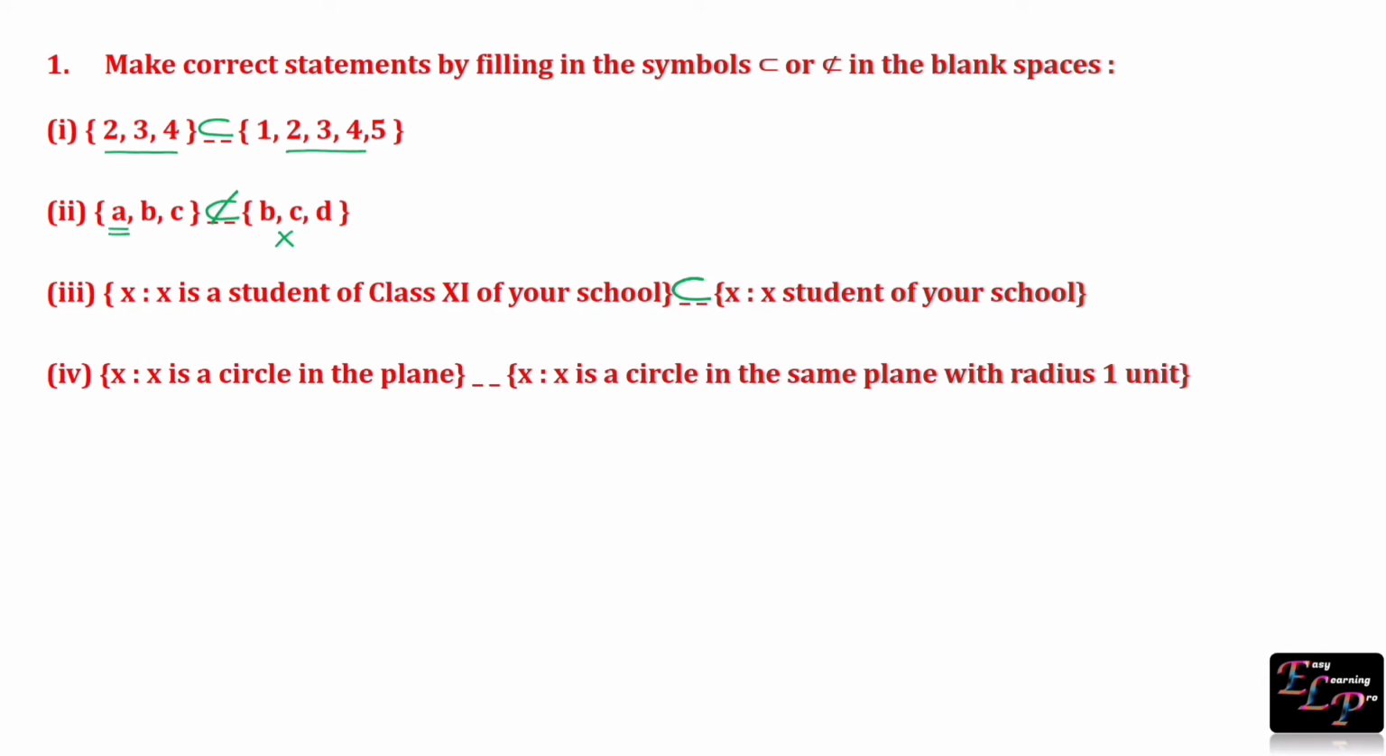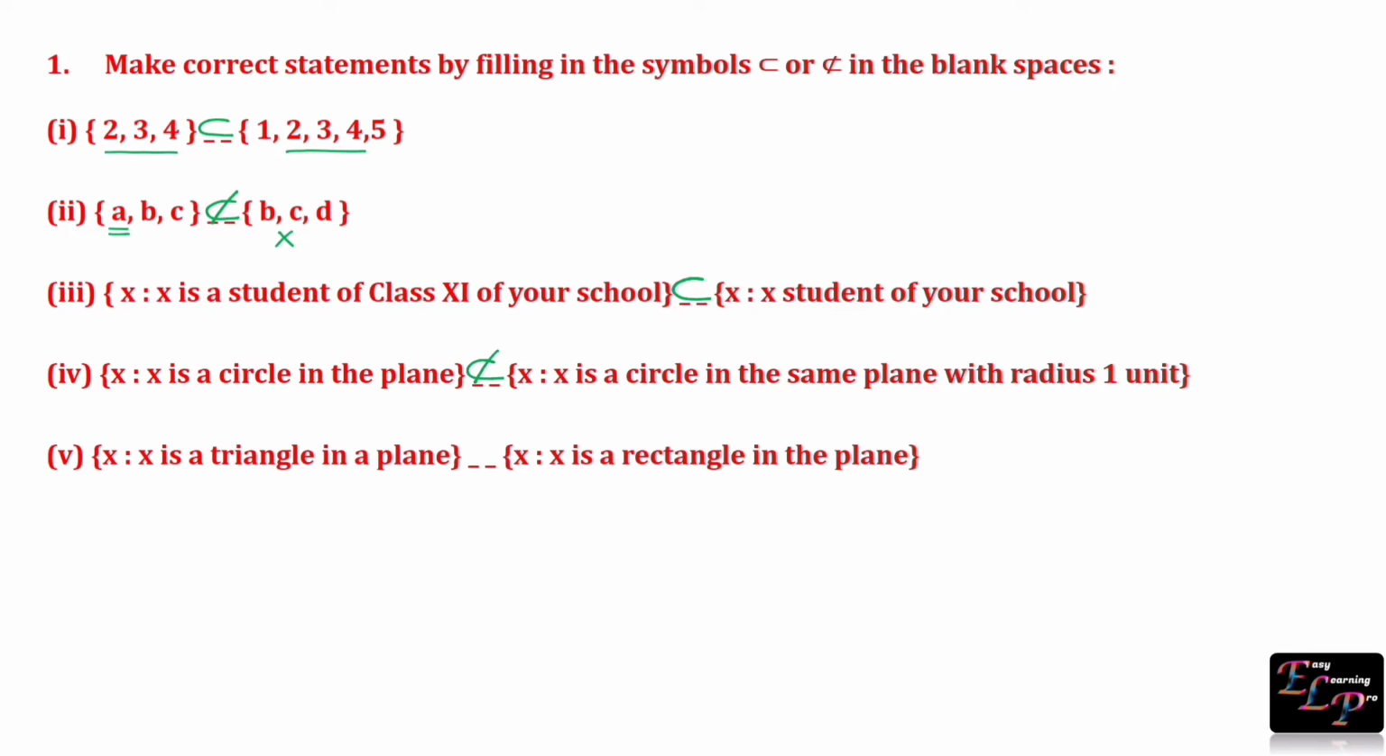X is a circle in the plane, and X is a circle in the same plane with radius 1 unit. This is not a subset. X is a triangle in a plane, and X is a rectangle in the plane. This is not a subset.